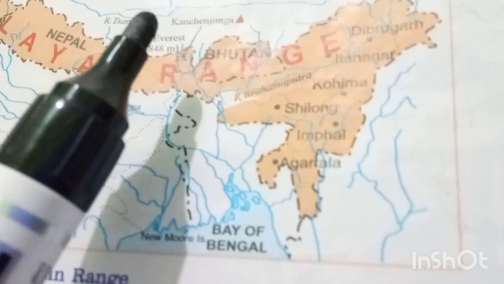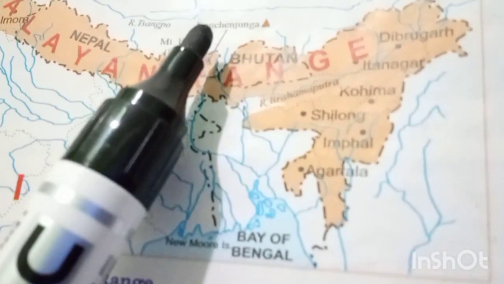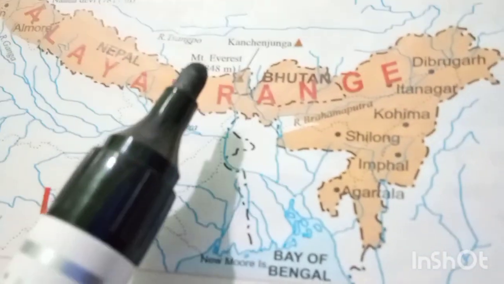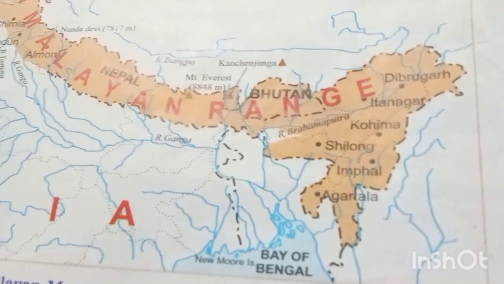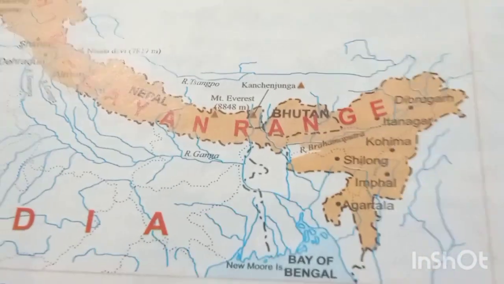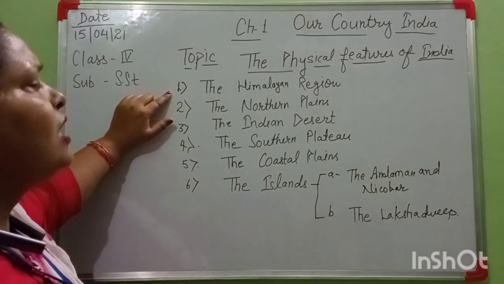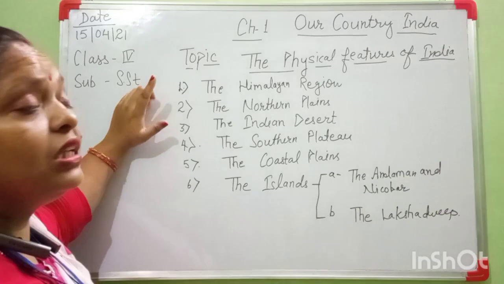Okay, and Kanchenjunga is the second highest peak in the world, and its height is 8,611 meters.